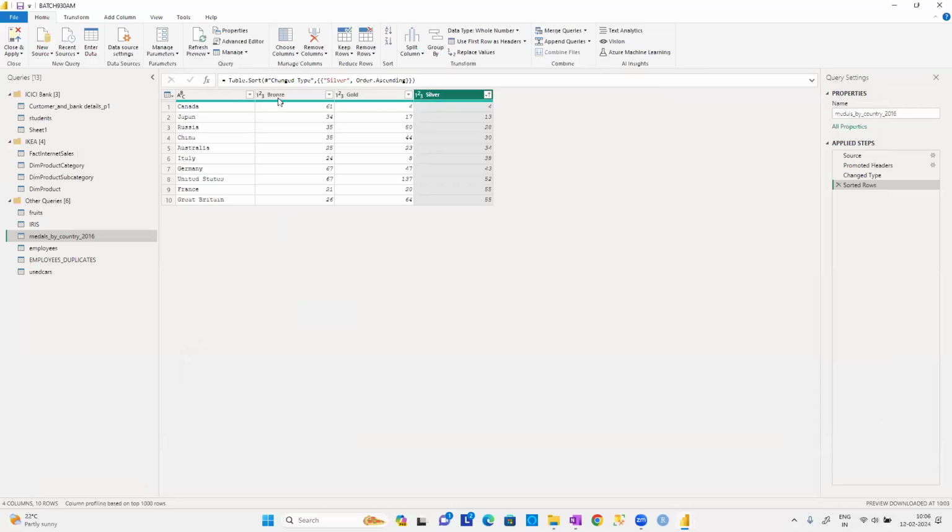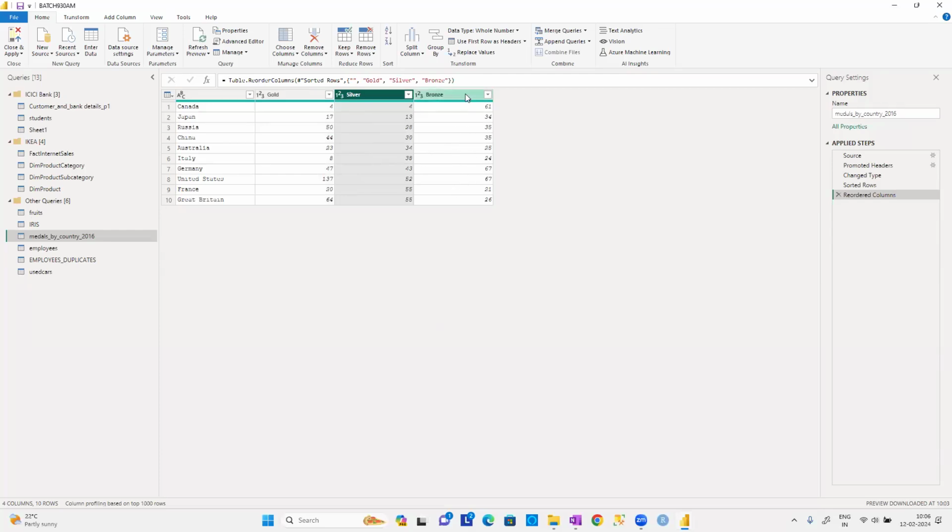Now observe carefully. There are going to be gold medals, bronze medals, and silver medals. Can you see the data, guys? We have gold, bronze, and silver medals. Now observe carefully, guys. Just to make you understand the concept in an easy way, first I'll do one thing. Silver, I'll put it here. Bronze, I will put it here. Okay, let us see the data, guys.